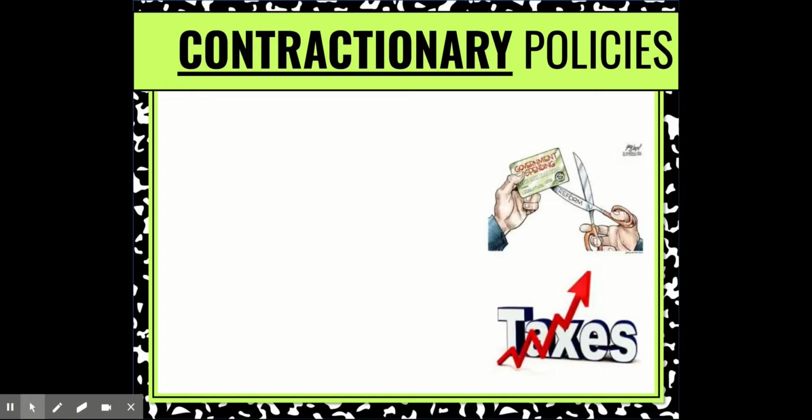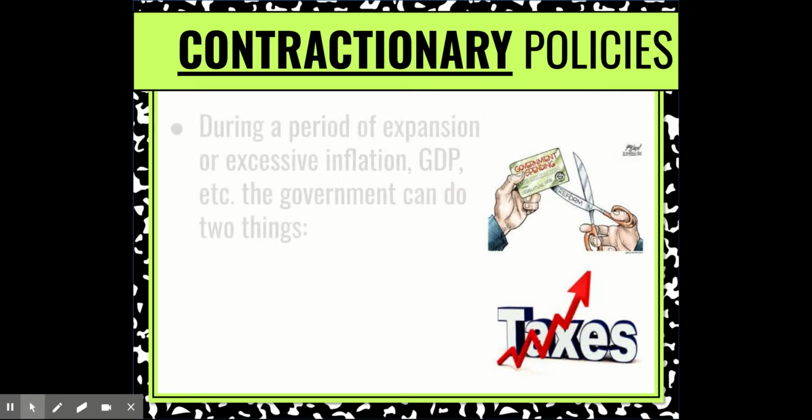On the flip side, you want to look if the economy is speeding up too quickly, for example, high inflation. If the economy is experiencing rapid growth and rapid inflation, similar to Venezuela, the government wants to impose contractionary policies.